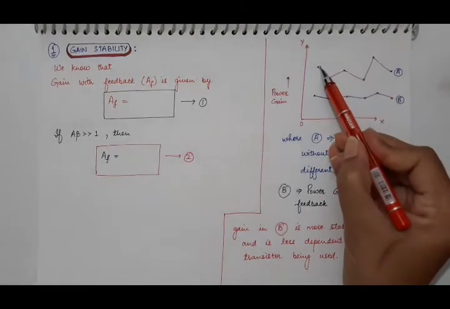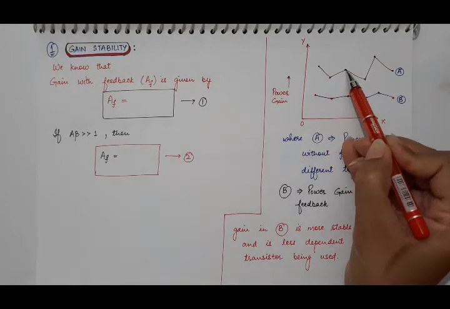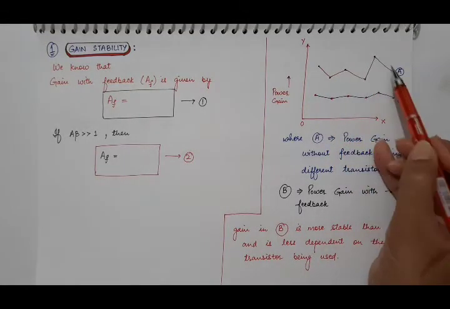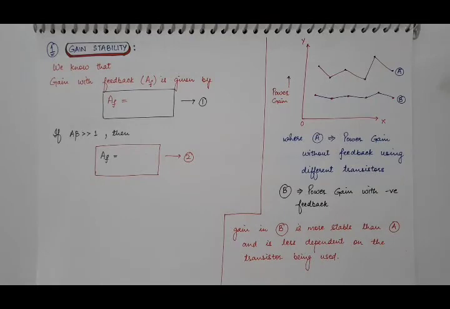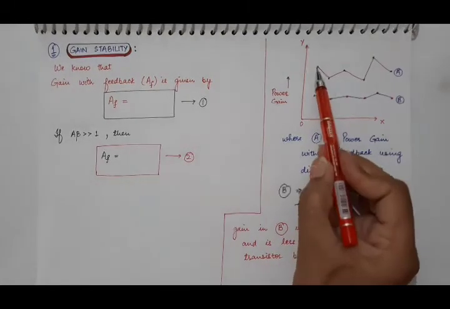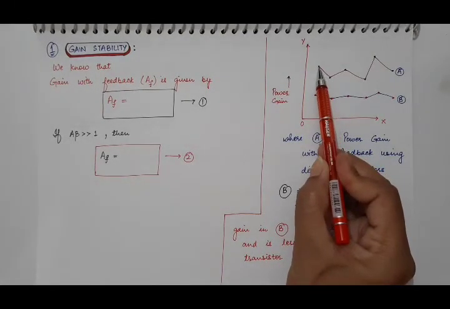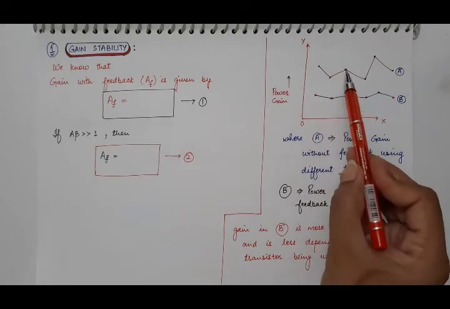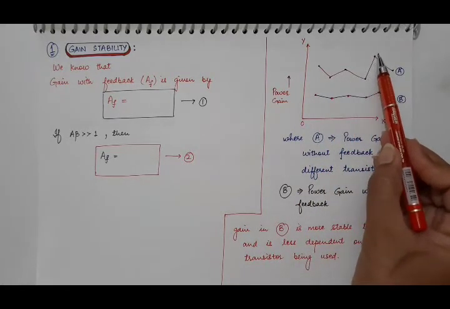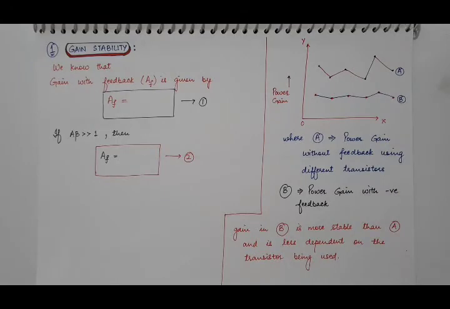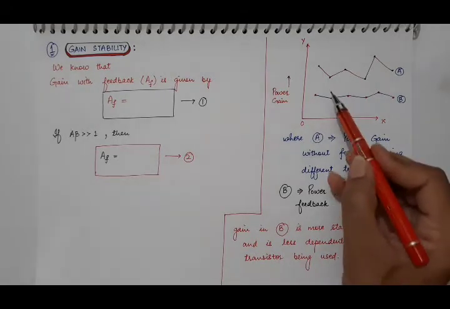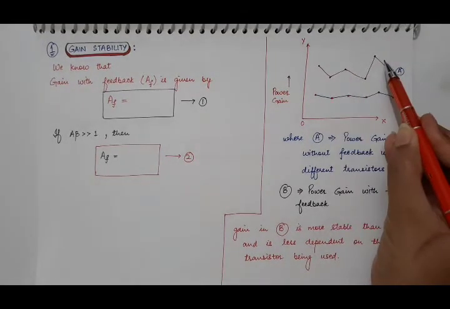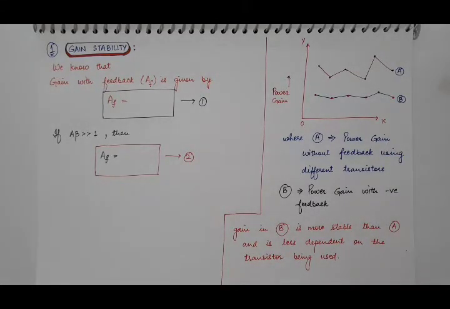Here you can see these dots. All these dots represent the power gain of different transistors. The power gain of this transistor is higher, then this is quite lower, then again higher, then lower, then again quite high, then lower. So this is the power gain of various different transistors without feedback.